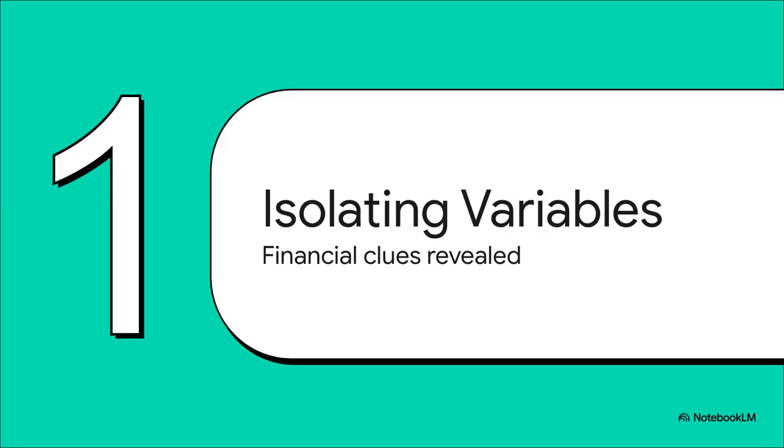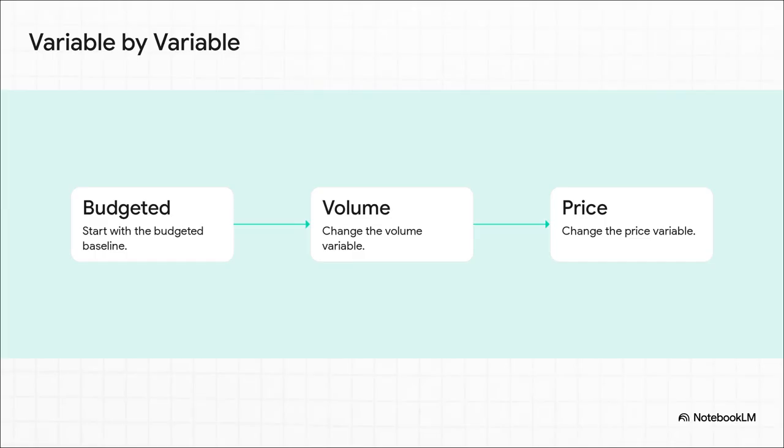So, how do we peel back the layers of these financial clues and isolate the variables? To find the real truth, we have to move way beyond the surface and use our forensic tools to tear these budget variances apart. The most effective way to reconcile our budgets with reality is a variable-by-variable analysis. It's like a giant puzzle where we isolate the data by changing just one piece at a time. Typically, we start with our budgeted baseline. Then we swap in the actual volume while keeping everything else perfectly constant. And finally, we swap in the actual price. By moving step by step like this, we isolate exactly what caused the financial shift.